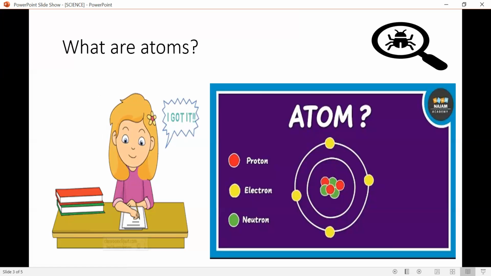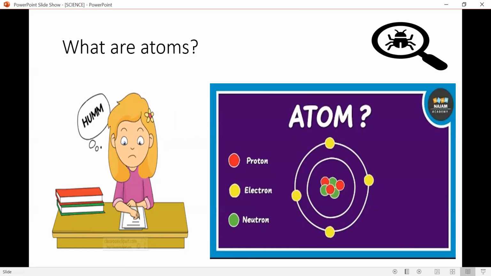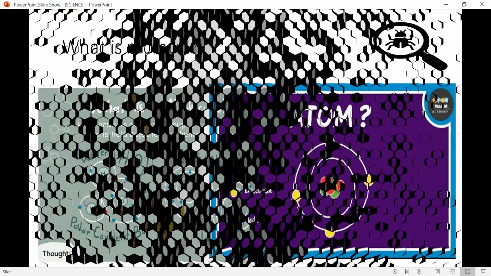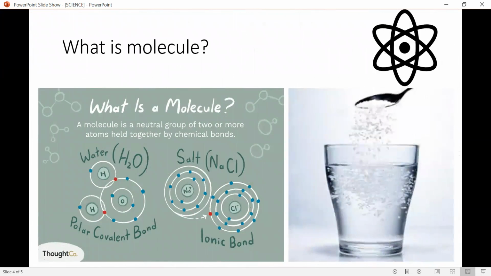Okay, now we will study molecules. Let's take a look at molecules. What is a molecule? A molecule is a neutral group of two or more atoms which are held together with each other to form chemical bonds. Now, what does that mean?